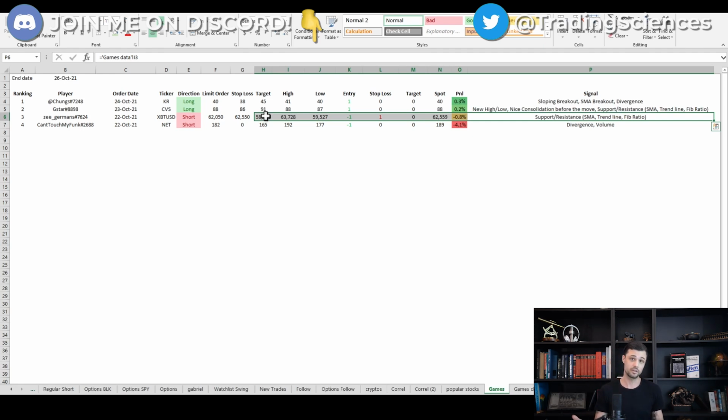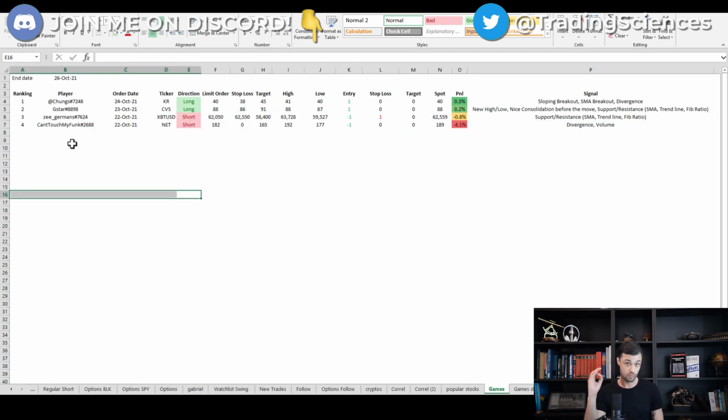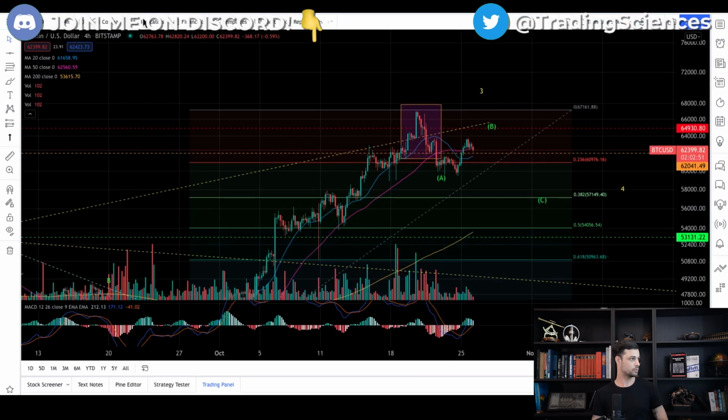If you make a loss at the beginning of the month, for next month, for example, then if you make good plays, using a stop loss for your first place is something that can allow you to reach the top 3 in the ranking and get some prize. And the last is done by Can't Touch My Funk. It's a short trade. So basically, let's have a look. It's on NET. He spotted a divergence and some volumes that he used to short at 182 with a target at 165. So let's have a look at that.